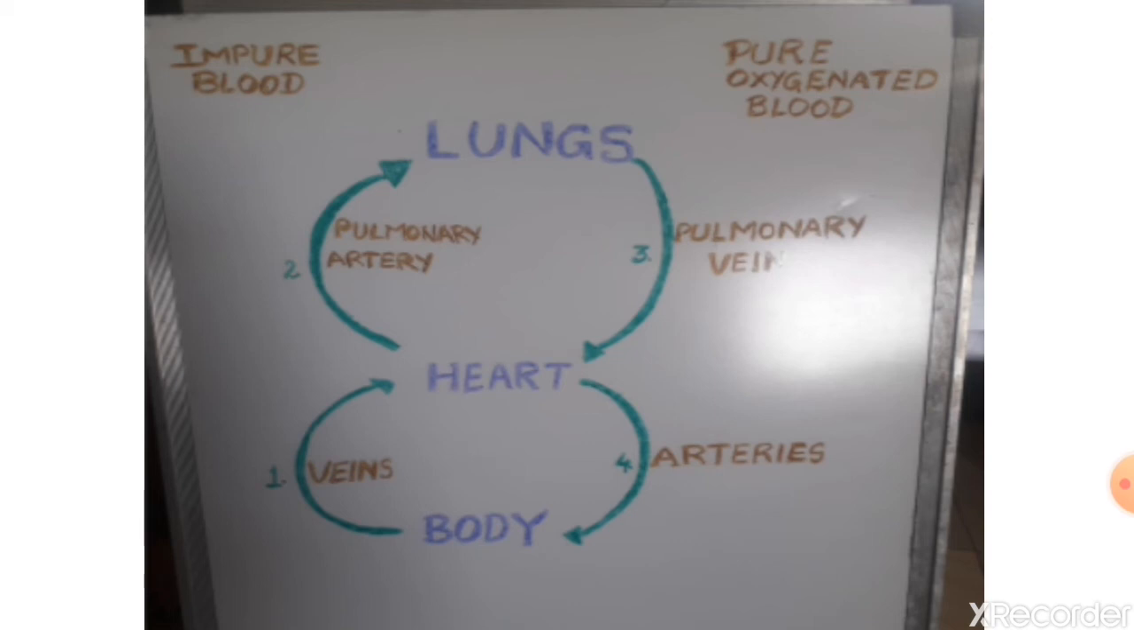From the right lower chamber, it pumps to the lungs through the pulmonary artery. Here the artery helps to transfer the impure blood from the heart to the lungs. In the lungs, exchange of gases takes place. During exhalation, carbon dioxide is released out of the body and oxygen is taken in by the inhalation process.